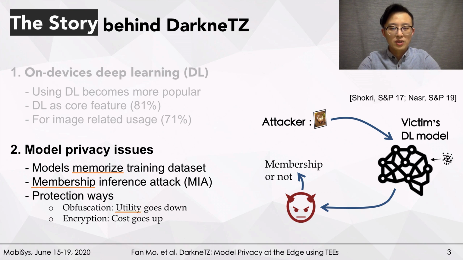To preserve model privacy, two common ways are obfuscation and encryption, such as differential privacy, noise addition, and homomorphic encryption. However, they usually cause decreasing utility or increasing cost, which becomes impractical for edge devices with limited computational resources.